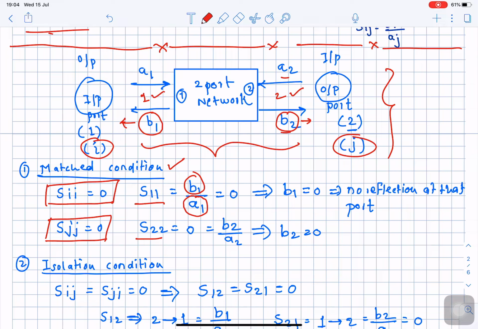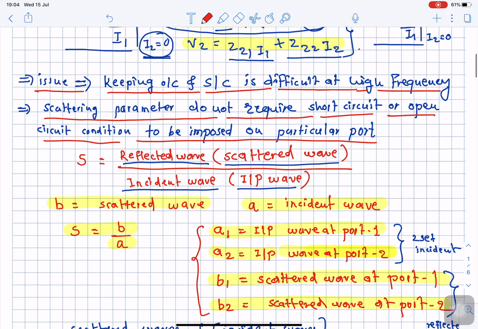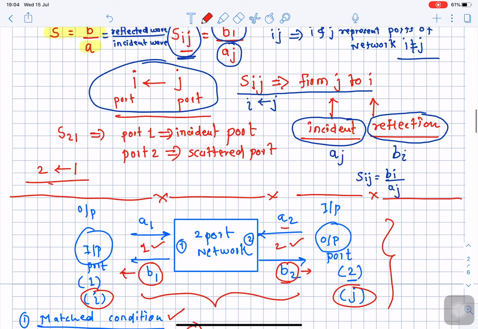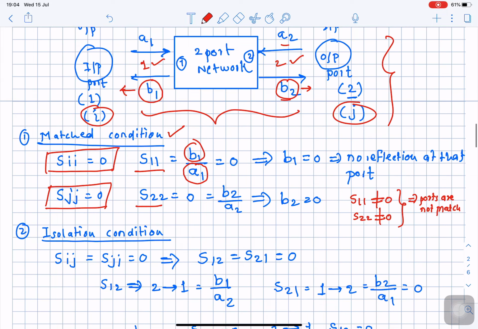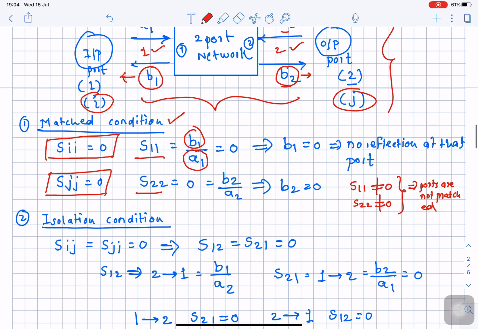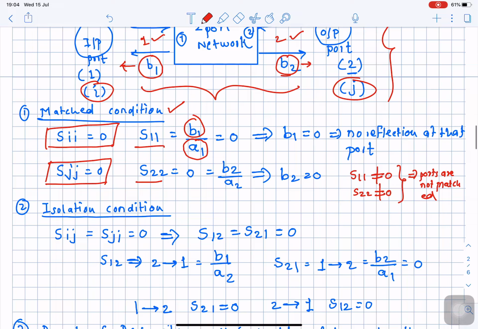For example, if you measure S11 not equal to 0 and similarly S22 not equal to 0, this condition indicates the ports are not matched. Ports not matched means there is a certain reflection taking place. A certain reflection will always take place when the ports are not matched. So this is the first important property of a network that can be understood with the help of the scattering matrix, and we saw the matched condition.